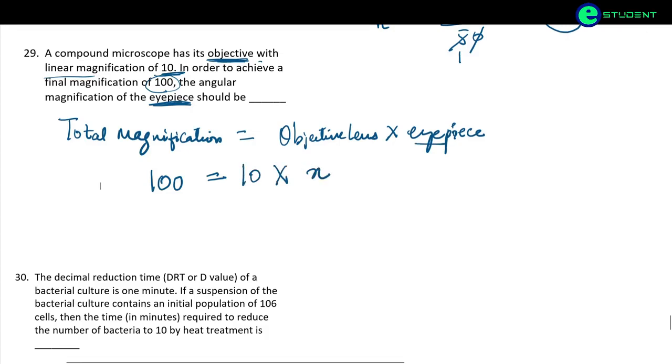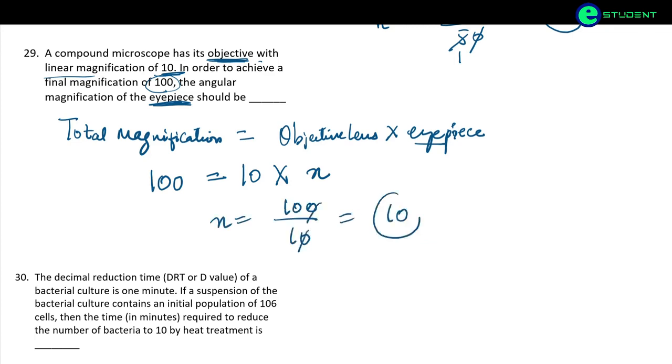So x is equal to 100 by 10, which is equal to 10. So the magnification of the eyepiece should be 10, so that the total magnification will be 100.